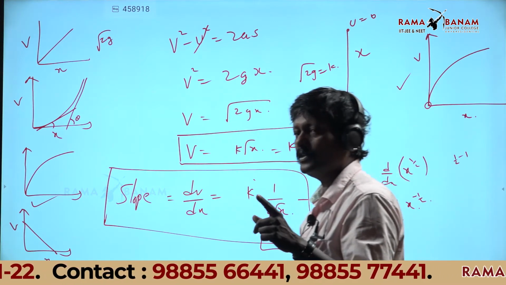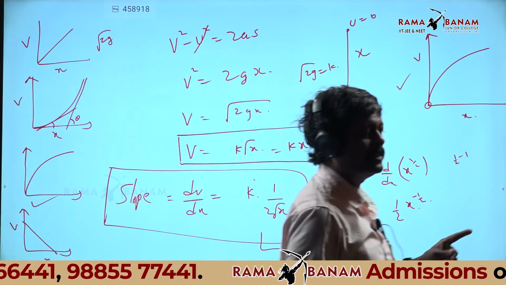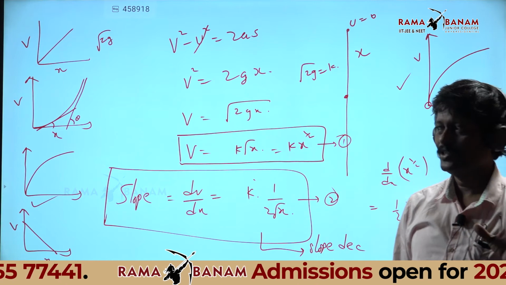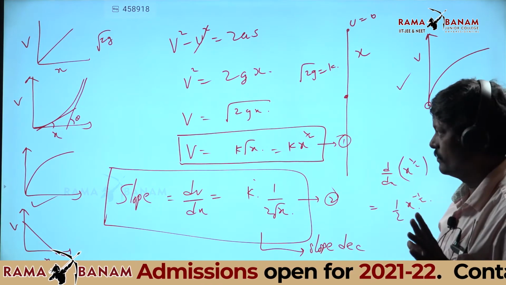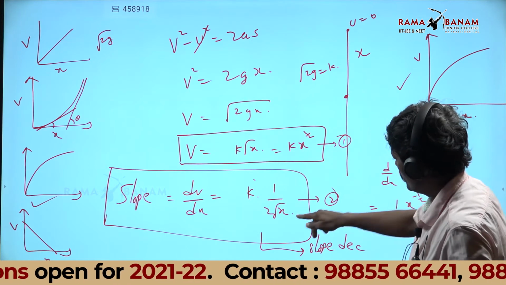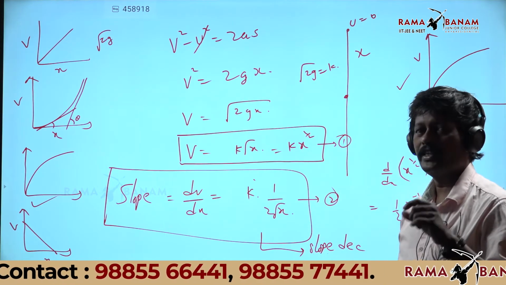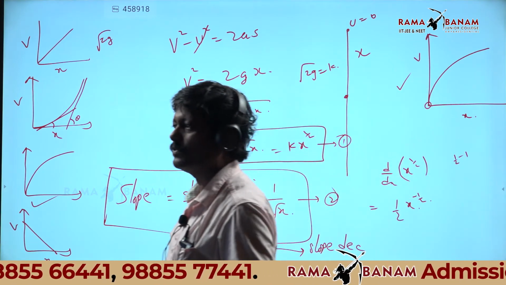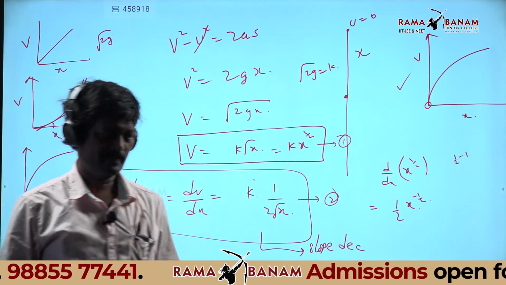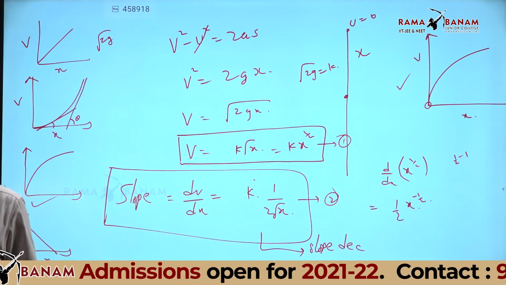I want the equation of motion which contains v and displacement. u is 0, it is dropped from rest. As it comes down, the displacement increases, and as displacement increases, the slope decreases. If the denominator is increasing, the value decreases. All of you know that point. So, all of you noted that?